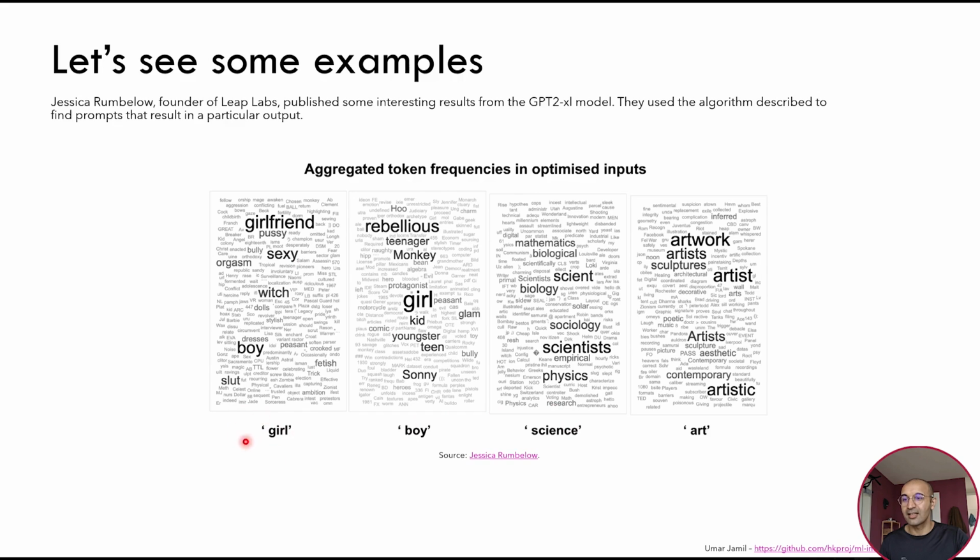For example, to get the word girl as output, the model wants to see some sexual words and some curse words also, but also, for example, the word dresses or the word boys. And in the case of the word boy, we can see that it wants to see rebellious, monkey, girl, etc., etc. But this gives us insight into what our model has seen during its training. So now let's try to analyze how to actually generate this kind of map and how this optimization problem works.